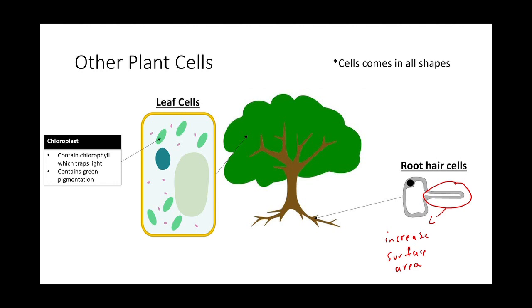Okay. Until here, you just need to know that cells come in all shapes and sizes. As you can see, I showed you just now, this is a leaf cell, these are root cells, but cells are not limited to only rectangles like this. Like the root hair cell, it comes in all kinds of shapes and sizes. So don't memorize the shape, instead memorize their parts. You need to recognize the parts to be able to tell what type of cell it is.